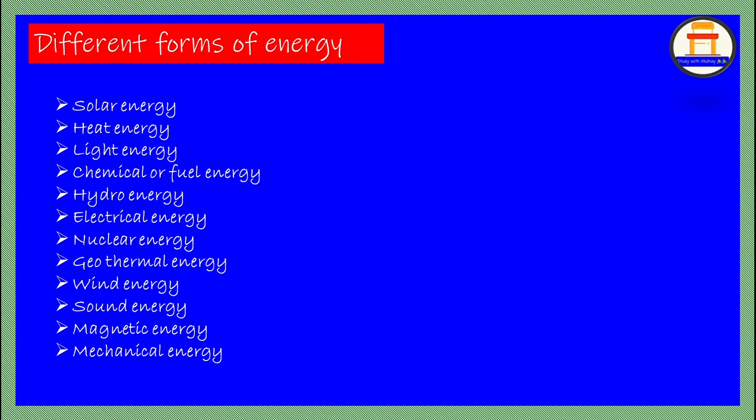The conversions of energy: mechanical to electrical, electrical to mechanical, electrical to heat, heat to electrical, electrical to sound, sound to electrical, electrical to chemical, chemical to electrical, chemical to light, light to chemical, electrical to light, light to electrical, heat to mechanical, chemical to heat, chemical to mechanical, electrical to magnetic, nuclear to electrical, mechanical to heat.